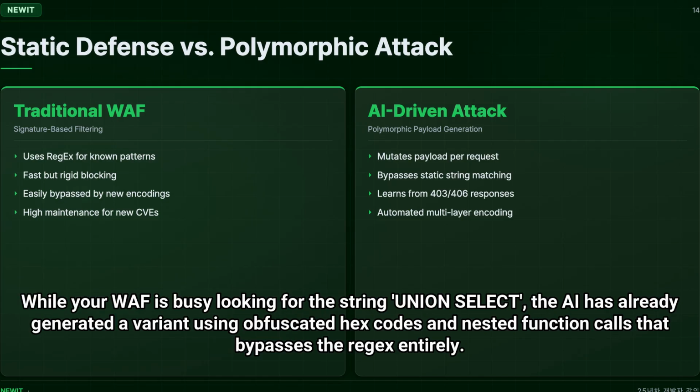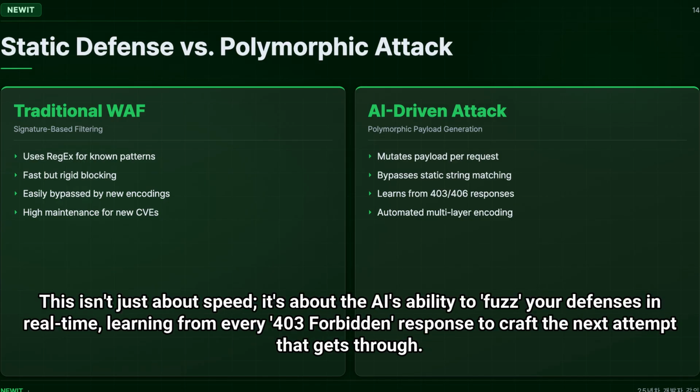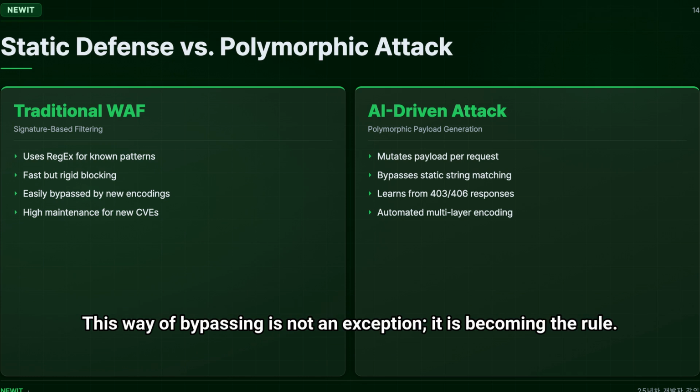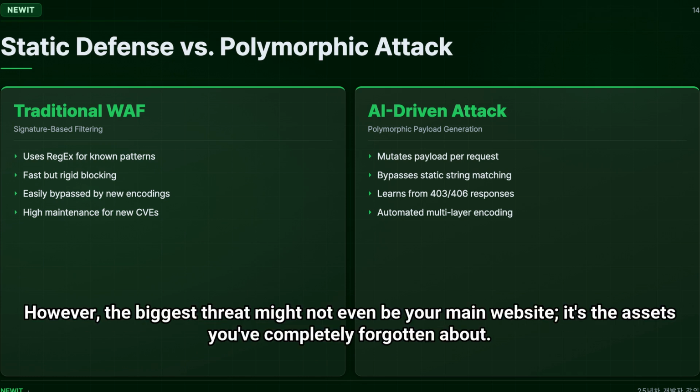While your WAF is busy looking for the string union select, the AI has already generated a variant using obfuscated hex codes and nested function calls that bypasses the regex entirely. This isn't just about speed, it's about the AI's ability to fuzz your defenses in real time, learning from every 403 forbidden response to craft the next attempt that gets through. We are moving from a world of static barriers to a world of dynamic, evolving threats. This way of bypassing is not an exception, it is becoming the rule.